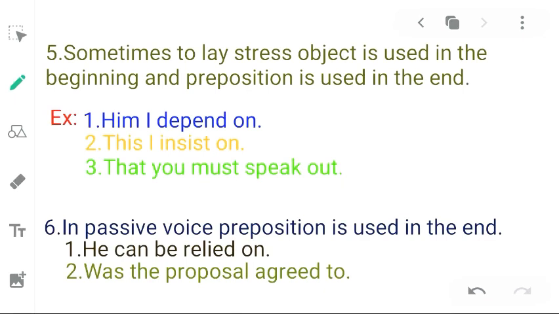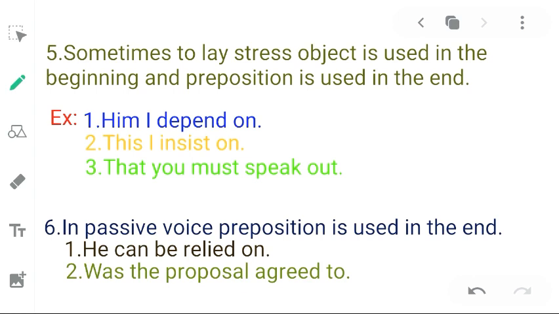Let us see rule number 5. Sometimes to lay a stress, object is used in the beginning and preposition is used in the end of the sentence. To lay a stress, object is used in the very beginning of the sentence, and preposition comes in the end of the sentence. Let us see the example.